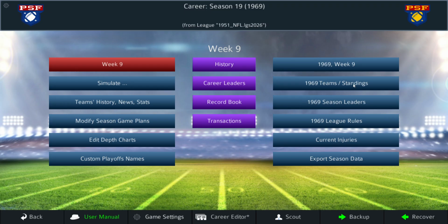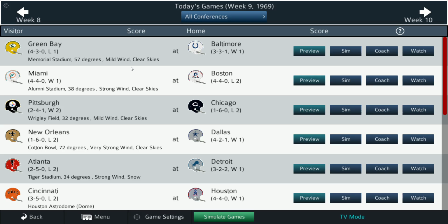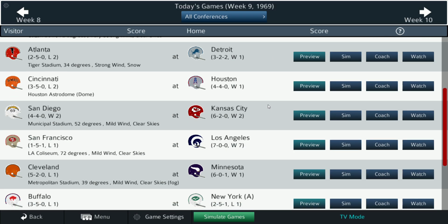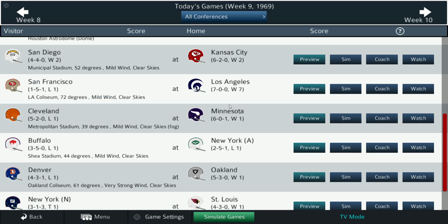Since we looked at the standings, let's look at what's on tap for Week 9. Packers and Colts. Miami, Boston, both those teams are .500. Steelers and Bears, Saints and Cowboys, Falcons and Lions, Bengals and Oilers, Chargers and Chiefs.